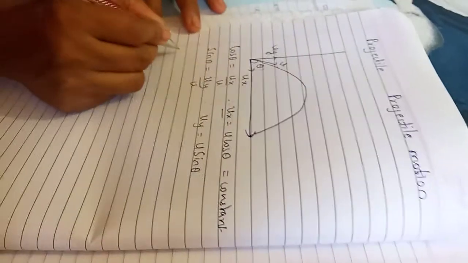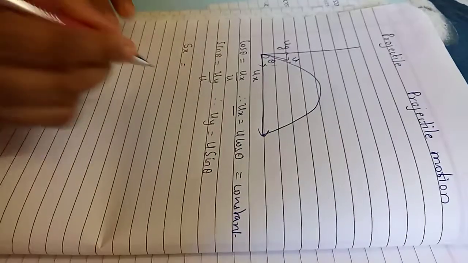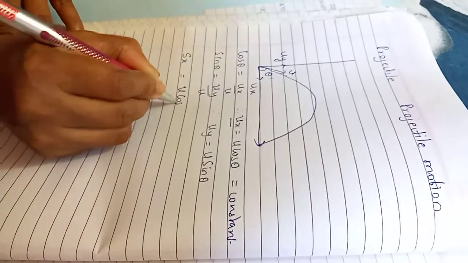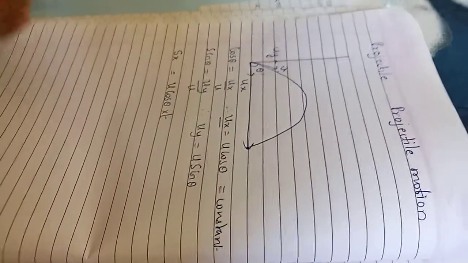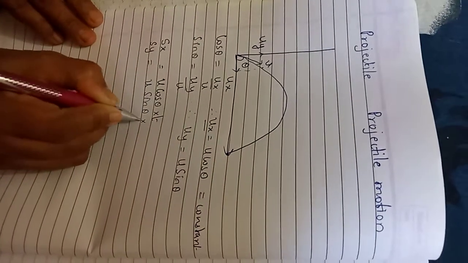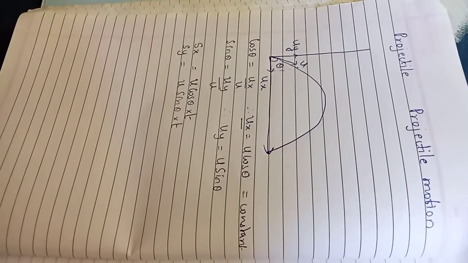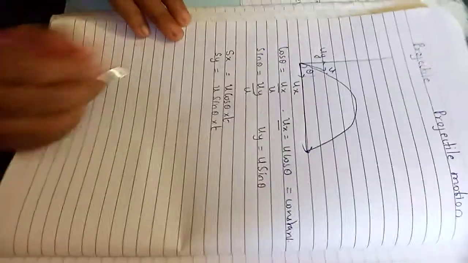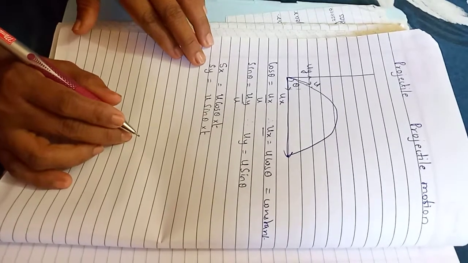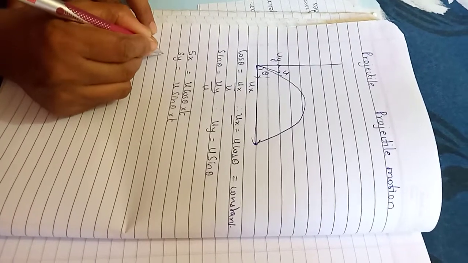Then, what is the horizontal distance covered by the projectile? Students, you know that velocity is distance upon time, so distance is velocity multiplied by time. Vertical distance covered by the projectile is what? u sin theta multiplied by t. This is the vertical distance here. Are you okay? Concentrate here. Now we will obtain the expressions. Sx is u cos theta into t. Sy, which is the vertical distance covered, is u sin theta multiplied by t.